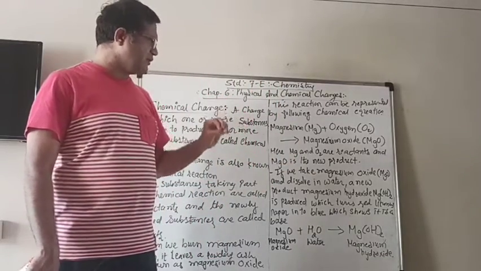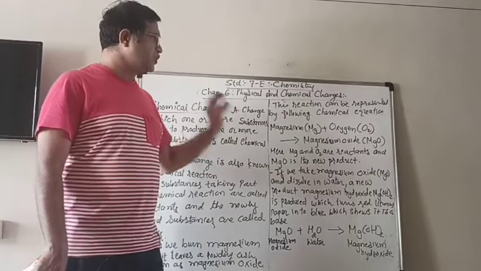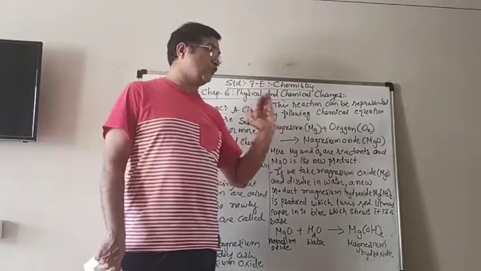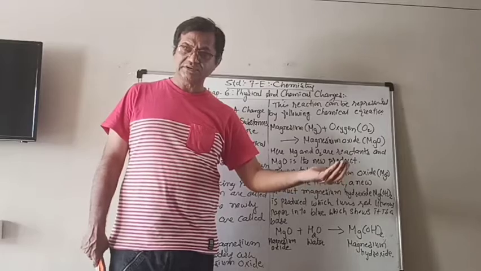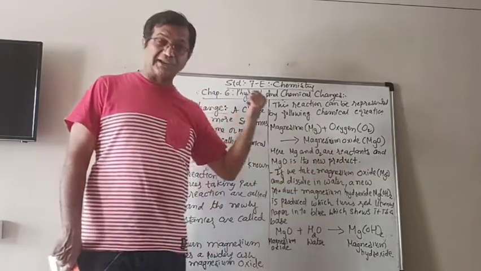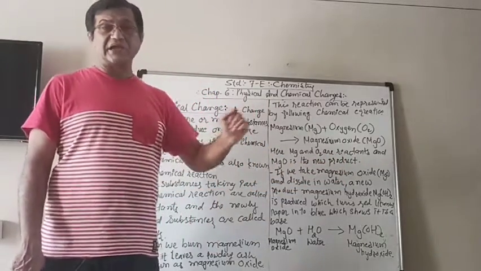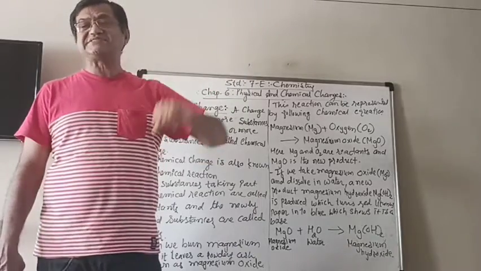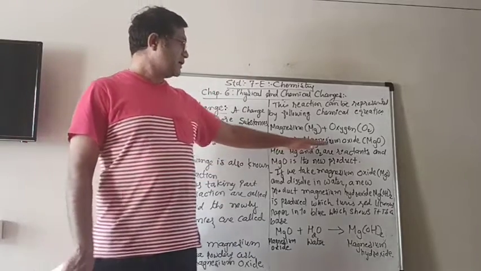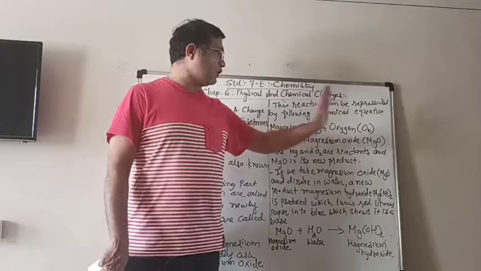So for now you have to write down the normal equation: write the reactants on the left side, then an arrow, and on the right side of the arrow the product, magnesium oxide.